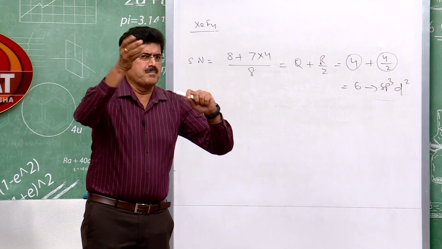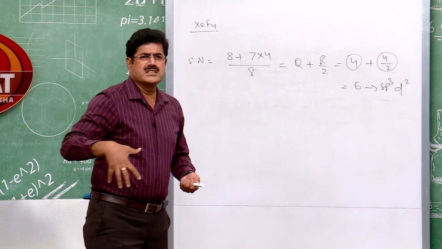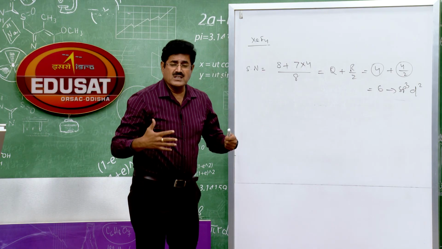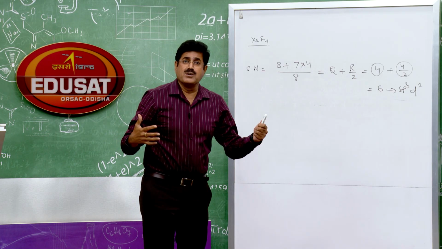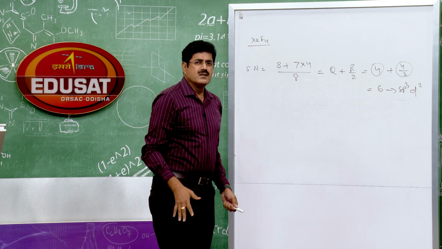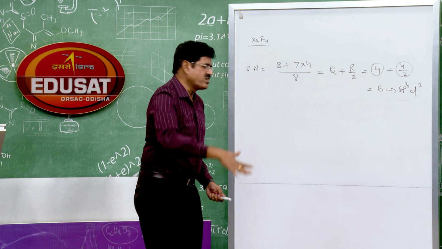So, where to place the lone pairs and where to place the bond pairs? Here, lone pairs you can place anywhere, but what is the shape of the XeF4 molecule? The XeF4 molecule is square planar. So the shape is square planar. Hybridization sp3d2, geometry is octahedral.